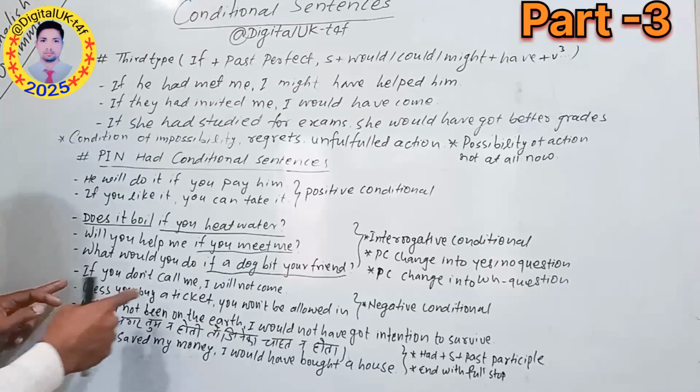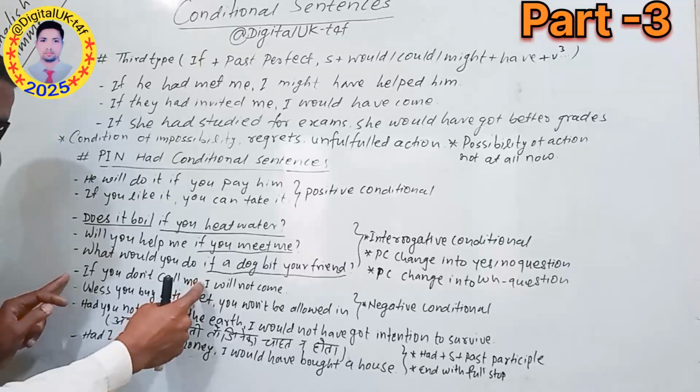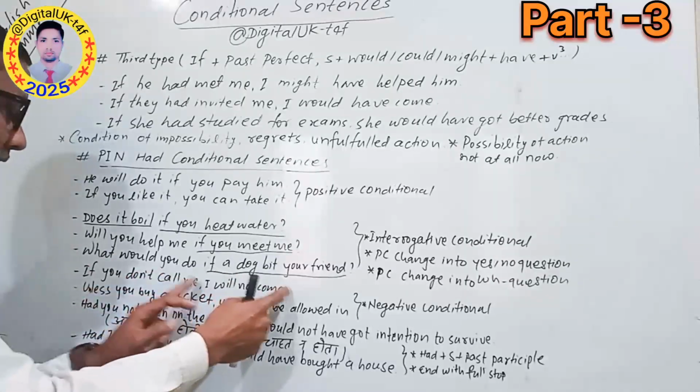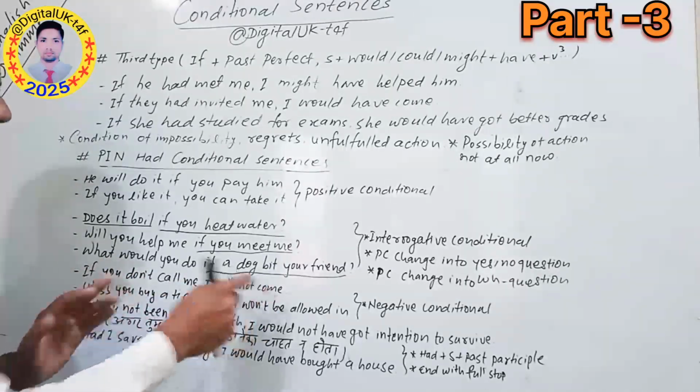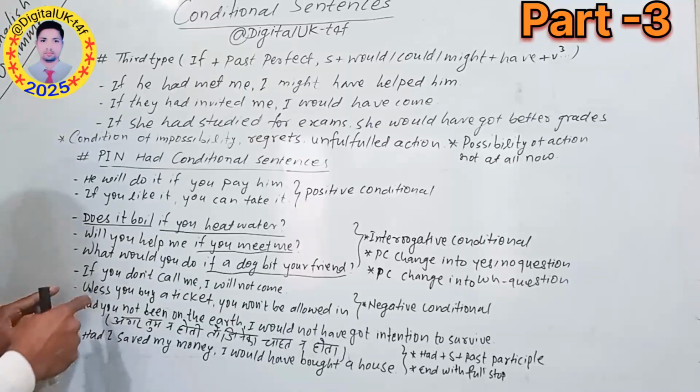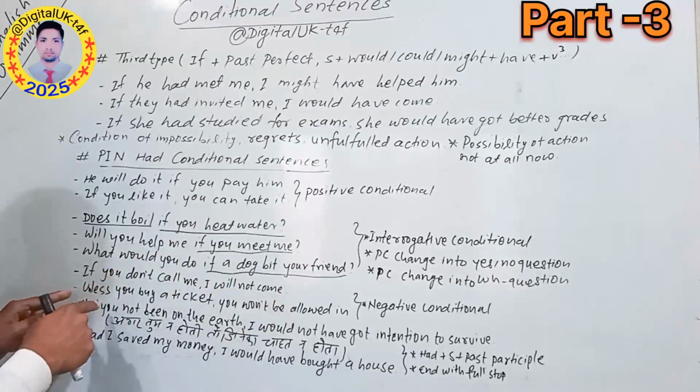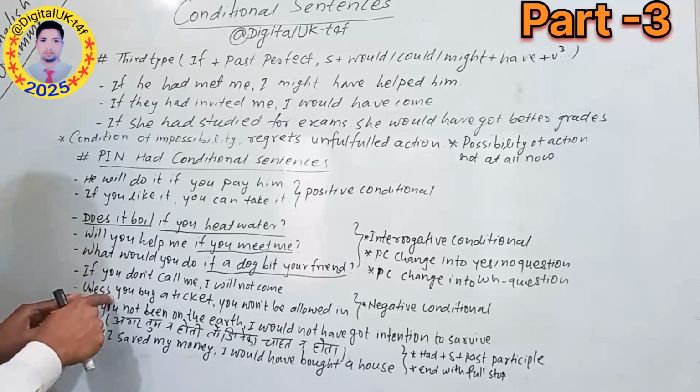So you can see here, this PC and CC both are in negative form. You can see unless: the if of a negative becomes unless. So unless is a negative marker.